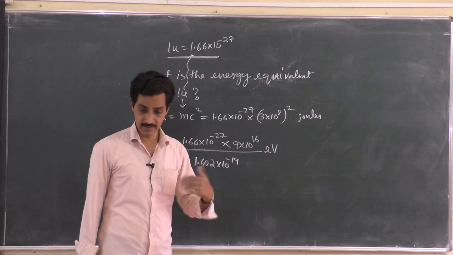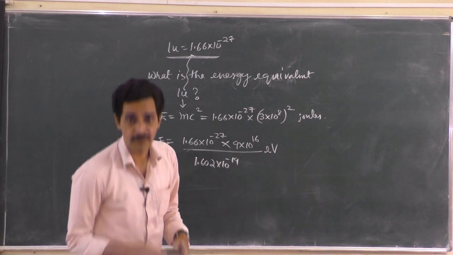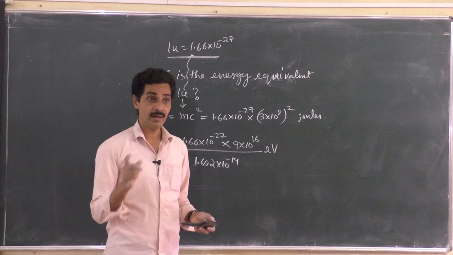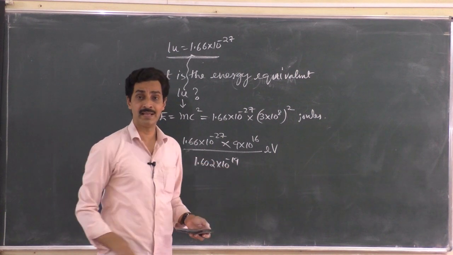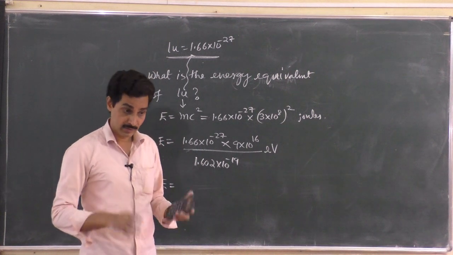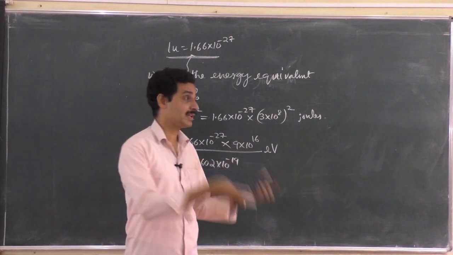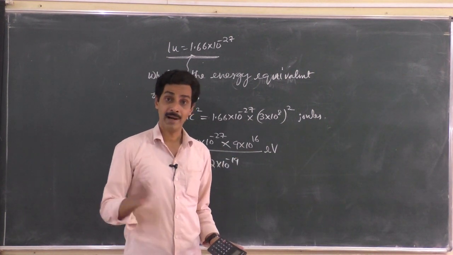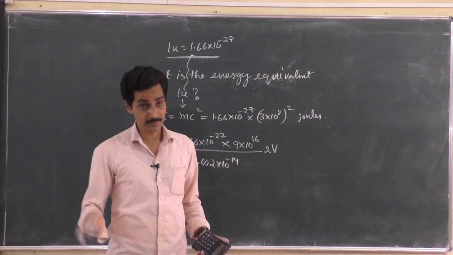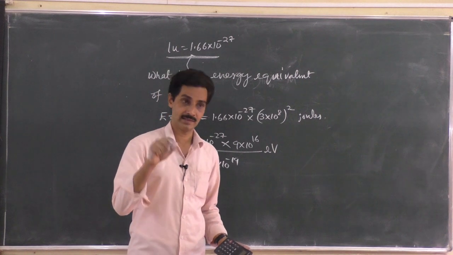See the words here: energy equivalent of 1 atomic mass unit, right? It is energy equivalent, which means 1 atomic mass unit is not equal to so many million electron volt. By destroying 1 atomic mass unit of mass, when you lose so much mass, how much energy will we get? Remember, mass itself is not energy. You can convert mass to energy. That is what Einstein says.